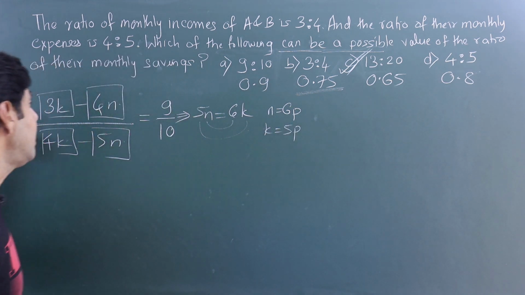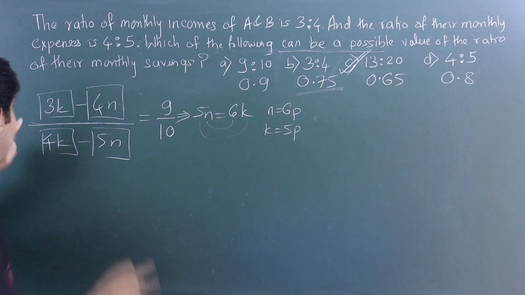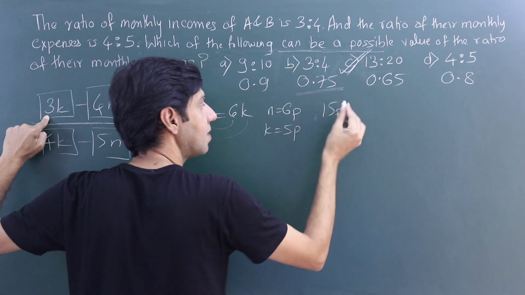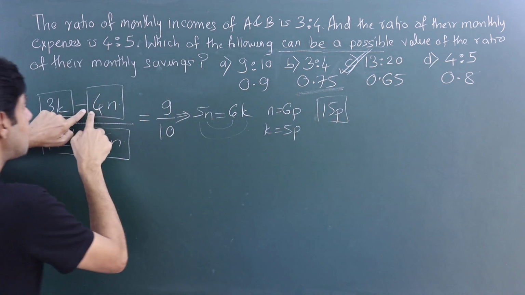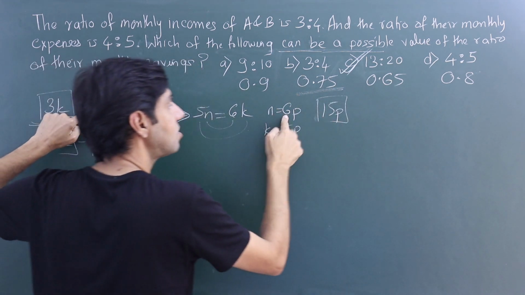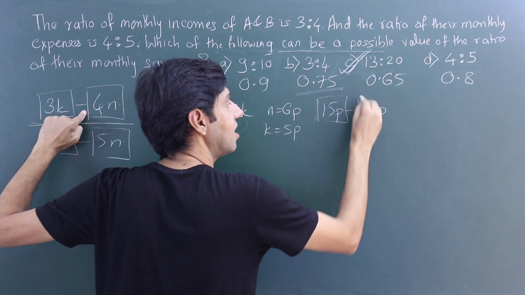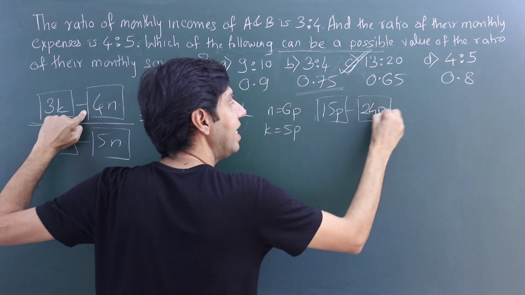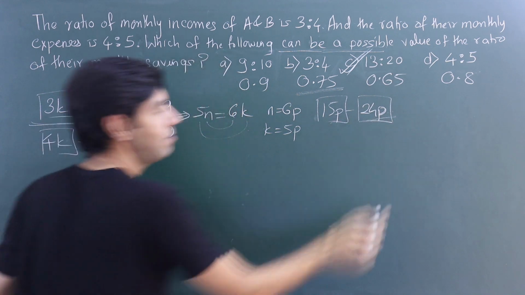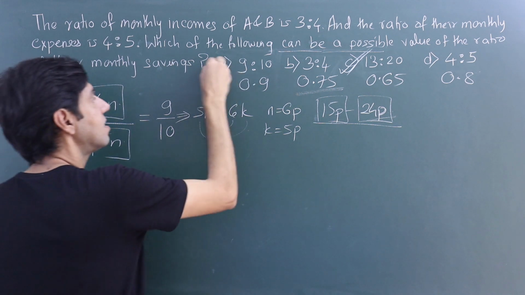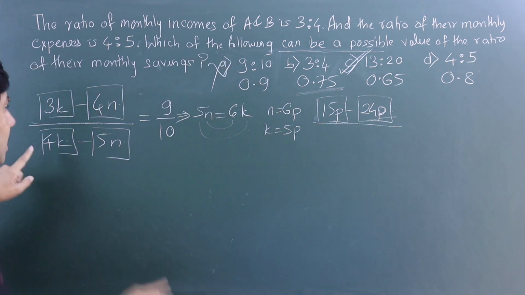When I rewrite these values in terms of p, the income becomes 3k, that is 15p. Okay, the income. The expense of the first guy is 4n, 4 6s are 24, 24p. Oh, here is that contradiction. How am I spending more than what I am earning? So I'm getting a negative value over here, so I know that this is not my answer.